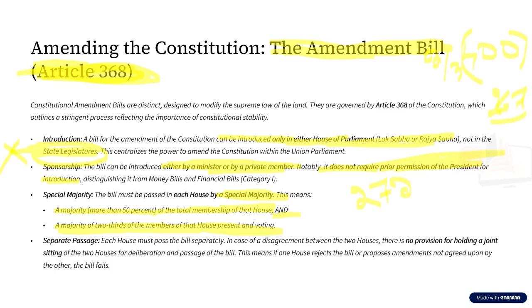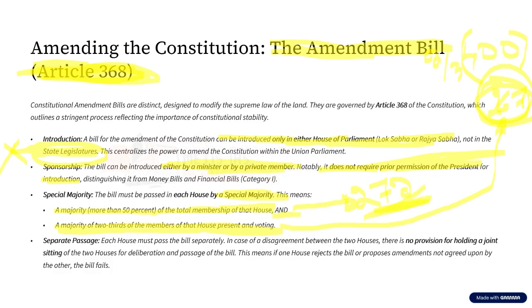But there is a catch. What did the first criterion say? The first criterion says more than 50% of the members have to agree for this. That is, a minimum of 272 members have to agree for it. And as per the second criterion, if there are 400 members present and voting, then two-third of 400 is 267. So only if 267 members vote, will it be passed? No. Why? Because it is not crossing 272.